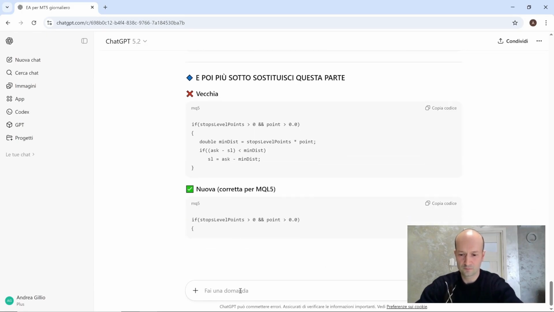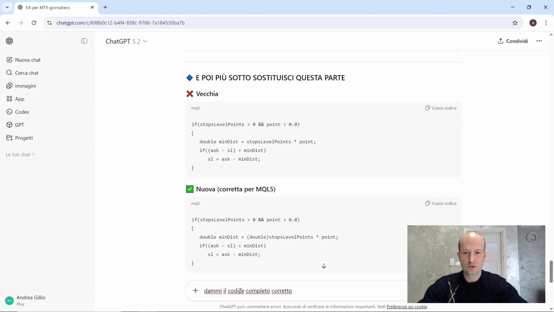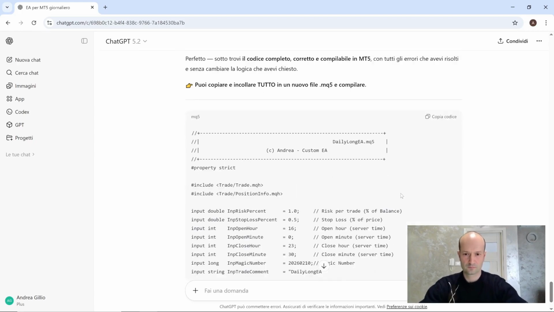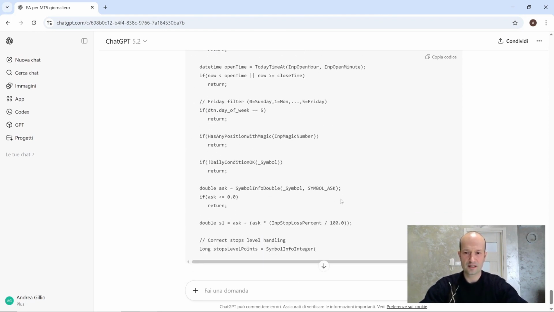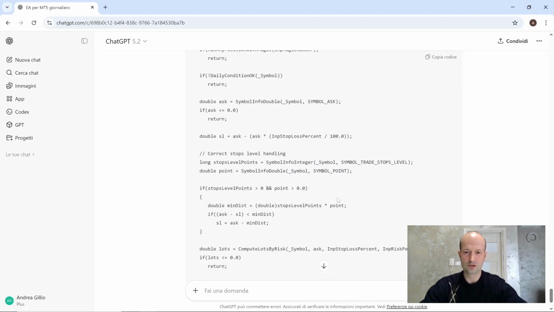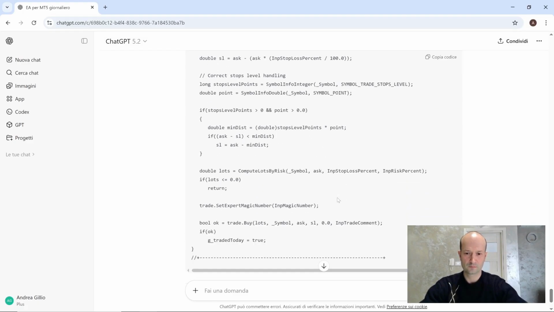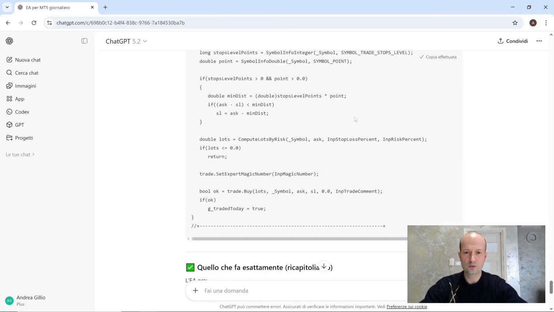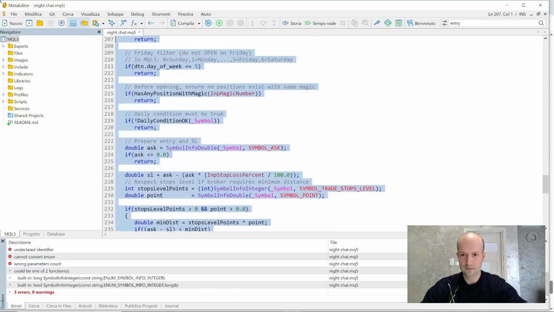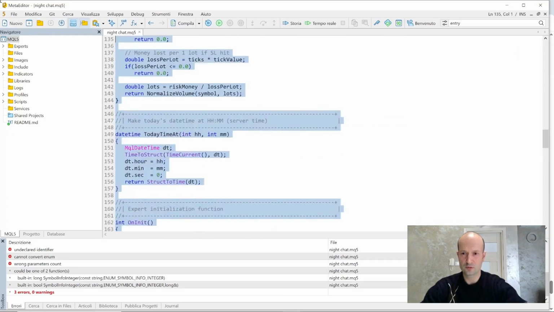So give me the complete corrected code. As you can see, the code it's generating is much longer than the one I made in my expert, but what's important is that it works. Okay, it's done. Let's copy the code, go paste it, and compile. So let's select everything and change the code.